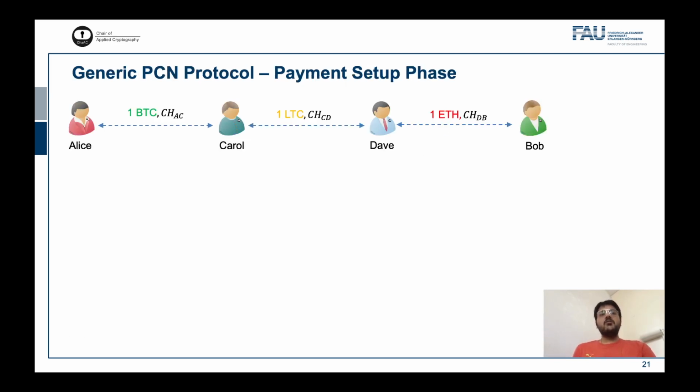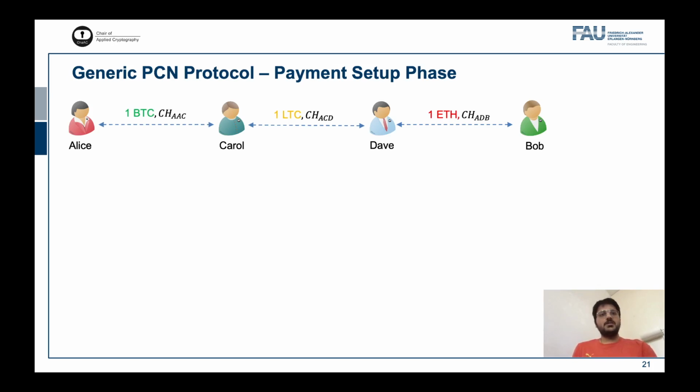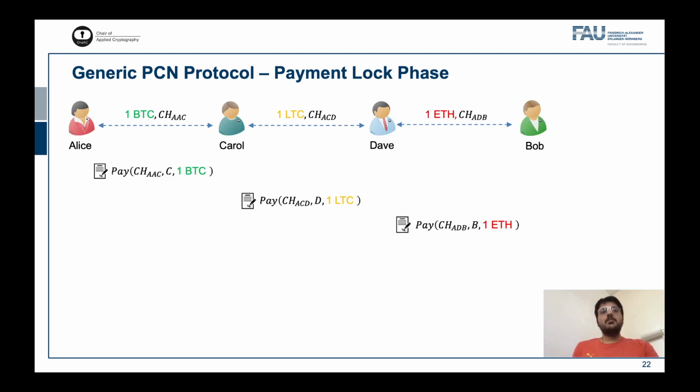With these tools, our generic PCN protocol proceeds in three phases. Starting with a setup phase, where parties establish the local three-party channels with Alice being the third party. We now only work with the three-party channels. We then have the payment log phase, where parties set up payment transactions that spend from the corresponding three-party channels.